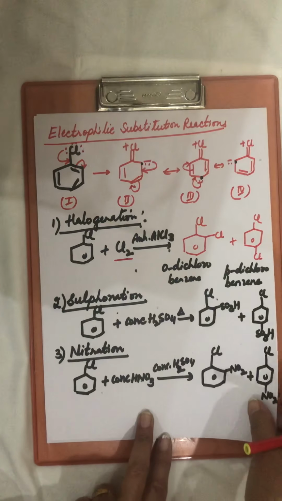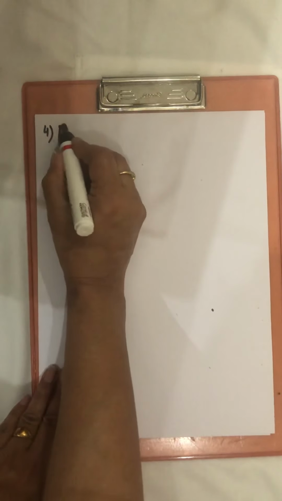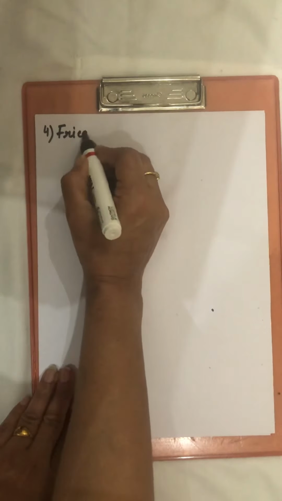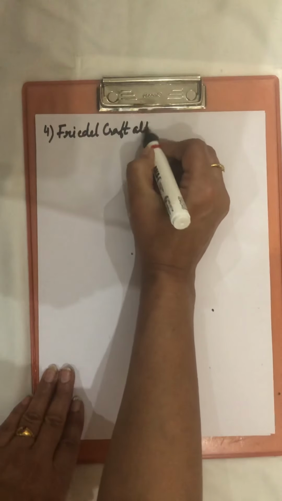After nitration, the fourth reaction in electrophilic substitution is the Friedel-Crafts alkylation reaction.